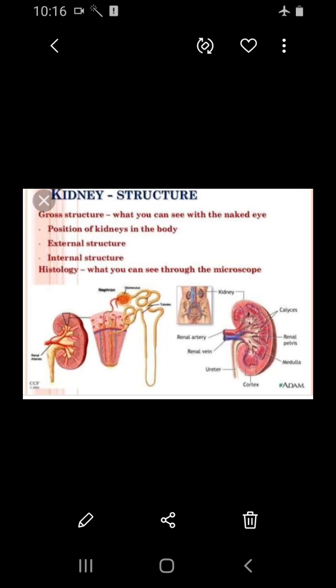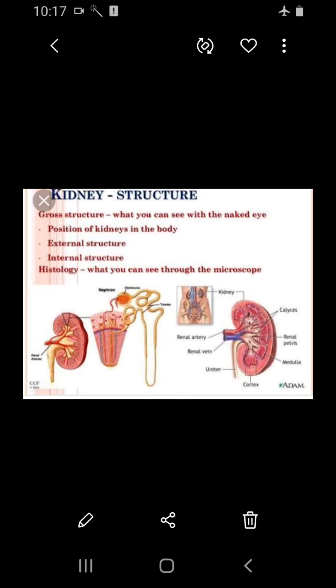Next we shall see about the nephrons. Nephron is the structural unit of the kidney. Each nephron has urinary tubules. When we talk about its structure, it contains a renal corpuscle or Malpighian corpuscle, renal tubule and Bowman's capsule. The renal corpuscle consists of a cup-like structure called the Bowman's capsule, and